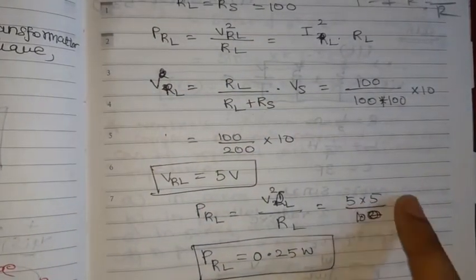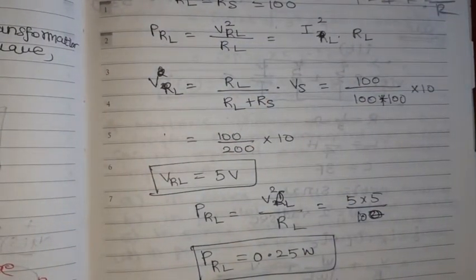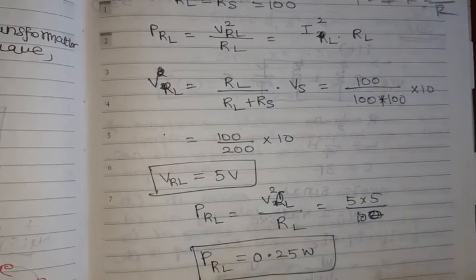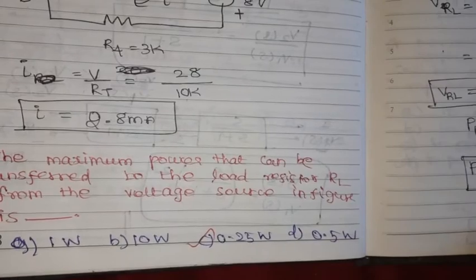Now V squared by RL: just substitute, 5 into 5 divided by the RL value of 100. By using this, we can find out the power. Maximum power transfer is 0.25 watt. So option C is the right option.